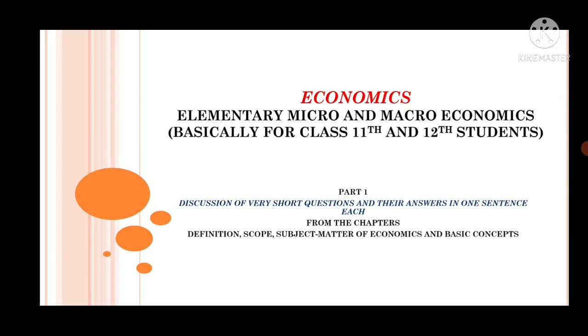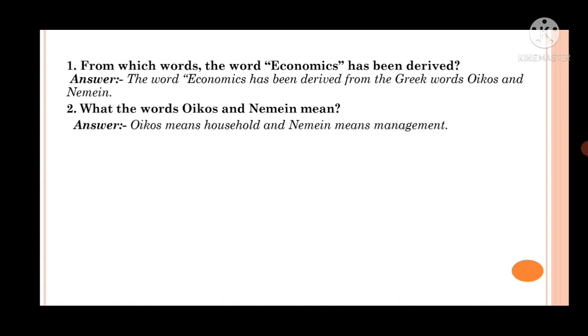So let us go to part 1 of our discussion. Right? So question number 1, from which words the word economics has been derived? And the answer is the word economics has been derived from the Greek words oikos and nemin. Question number 2, what the words oikos and nemin mean? And the answer is oikos means household and nemin means management. So in total, the meaning is household management, how to manage a household, right?